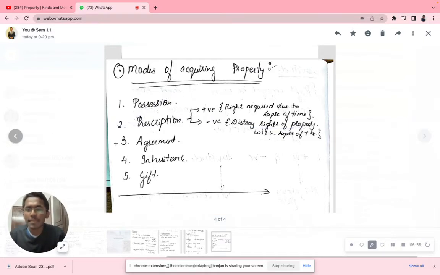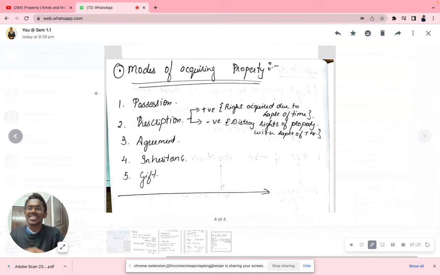Through agreement also I can acquire the property. Through prescription also, through possession also. Then through inheritance, family to family, I'm getting it. And then gift, through gift also I can acquire the property. These are the modes of acquiring property: possession, prescription, agreement, inheritance, and gift.